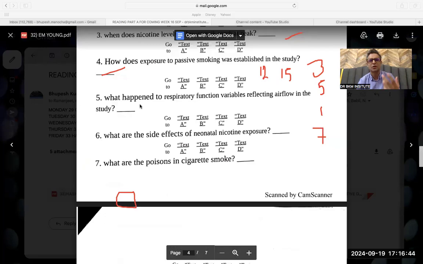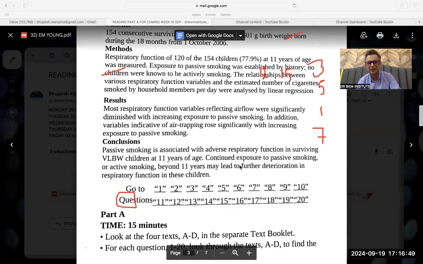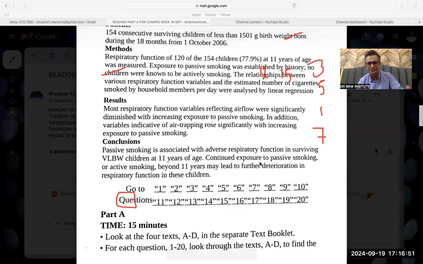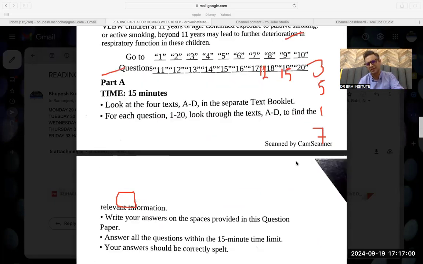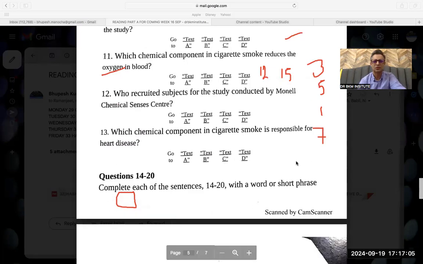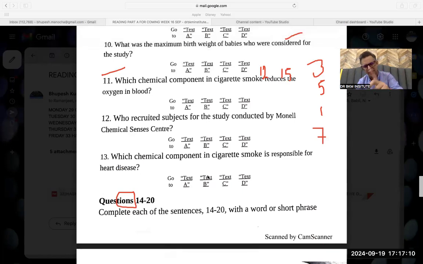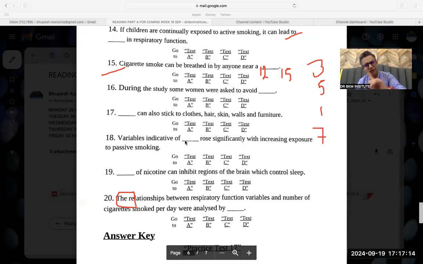These are the hints. Continually, the adverb with ly. Then I see the word continually, so my word is there. Active, my word is there. Lead to in, the word is there. Preposition. This is what makes my thing easy. You have to take care of these things. Then in 1 to 7, 2 questions will be difficult. In 8 to 13, 2 questions will be difficult. In 14 to 21, questions would be difficult. These are the easy questions.